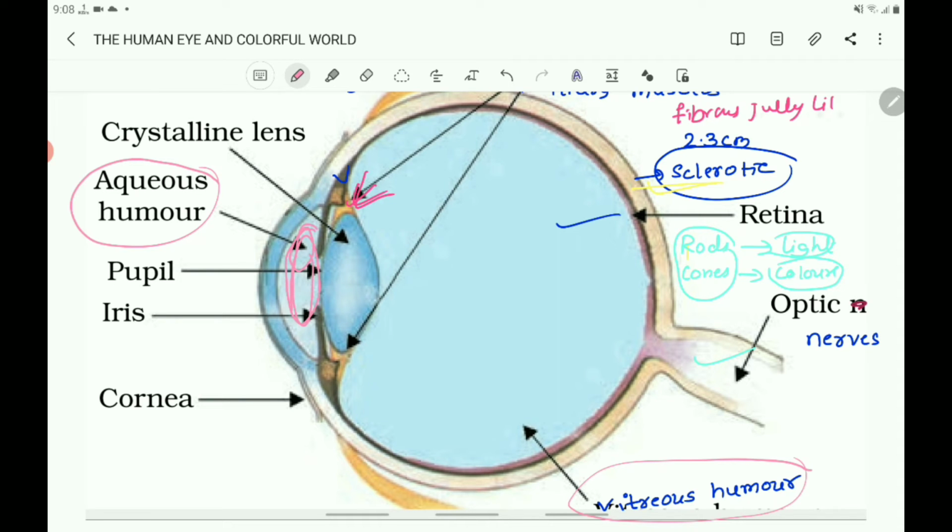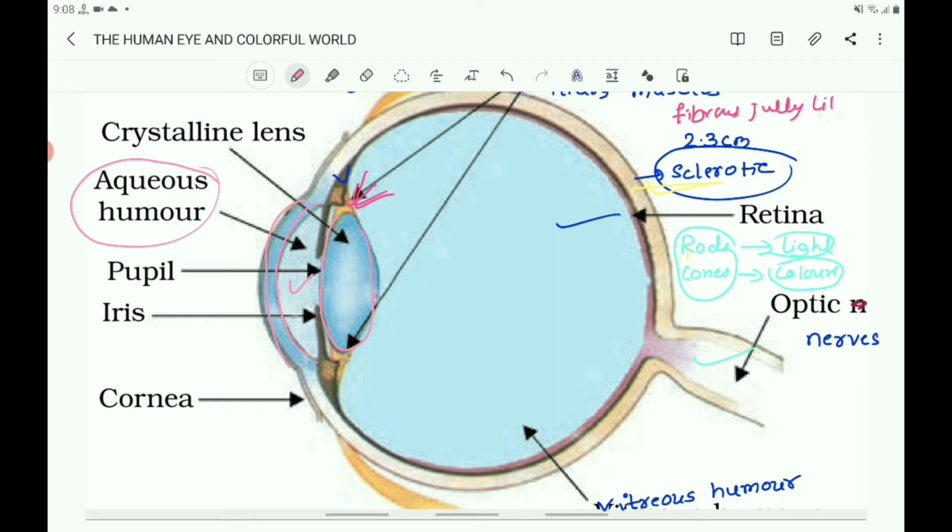You know that here is the cornea, up to here there is the cornea and here is the lens. In between the cornea and the lens there is a fluid. That fluid is called the aqueous humor. That is a salty fluid.